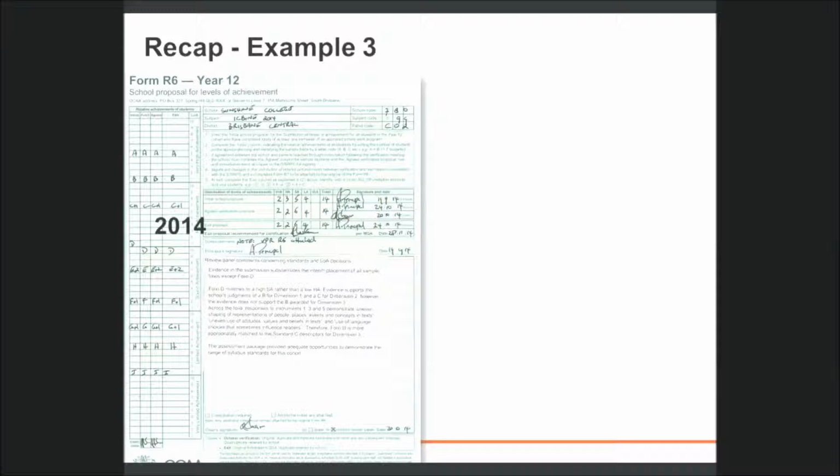In 2014, the VPR student did not appear on the 2014 Green Form R6 because the student was on the VPR Form R6. Advice from panel that was relevant to the VPR folio was written on both the R6 and VPR Form R6. The school has used comments to note the attachment of a VPR Form R6. This is helpful but not required.